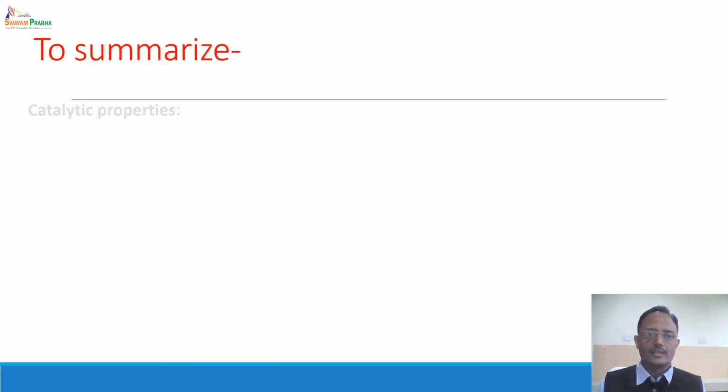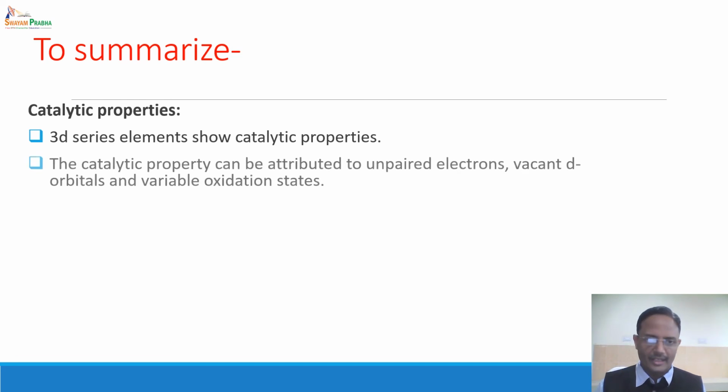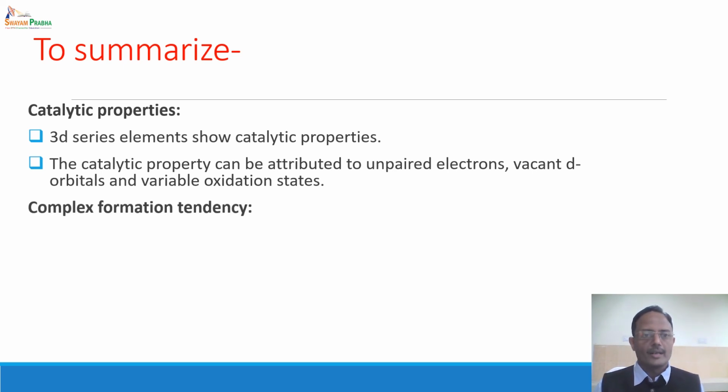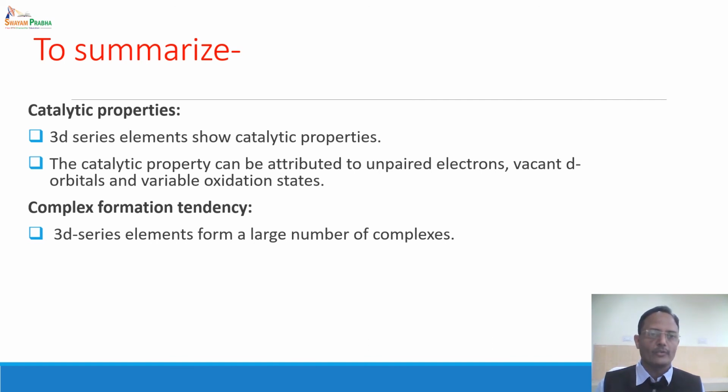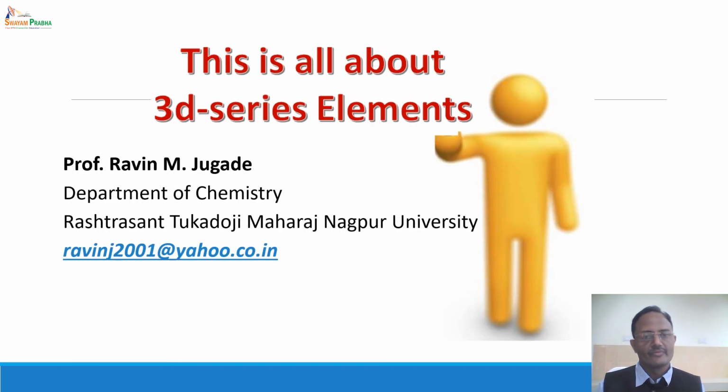To summarize this particular topic, we have discussed the catalytic properties of 3d series elements. We have seen that the 3d series elements show catalytic properties, and the catalytic property can be attributed to unpaired electrons, vacant d orbitals and variable oxidation states. Similarly, we have talked about the complex formation tendency of 3d series elements. It is because of the large number of complexes formed. This can be attributed to ionic size, high positive charge and vacant d orbitals. And this is all about 3d series elements. Thank you very much.